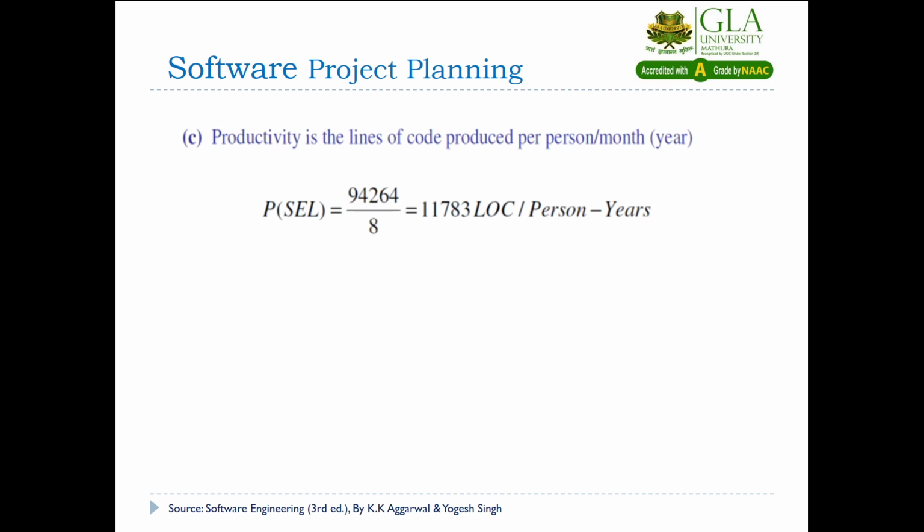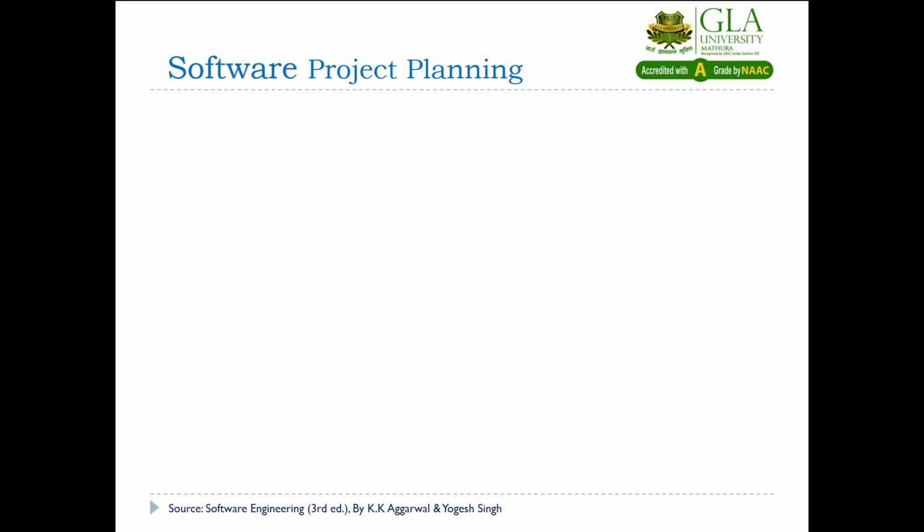Also you can divide by 96. So that will be 11,783 lines of code written by a person in a year. Then secondly, WF: 24,632 divided by 8 person-years. So we get 3,079 lines of code written by a person in a year. So this is the third solution.